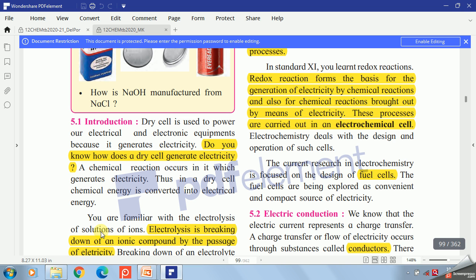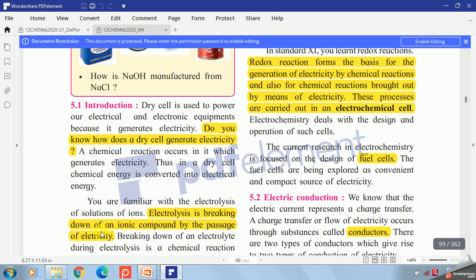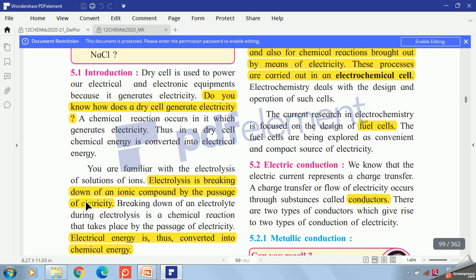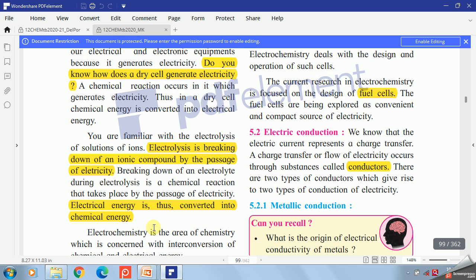So all are familiar with electrolysis. Electrolysis is a breaking of an ionic compound by the passage of electricity. So when you pass the electricity through that ionic compound, it undergoes breaking. So breaking down of an electrolyte during the electrolysis is a chemical reaction, and that takes place when you pass the electricity through it.